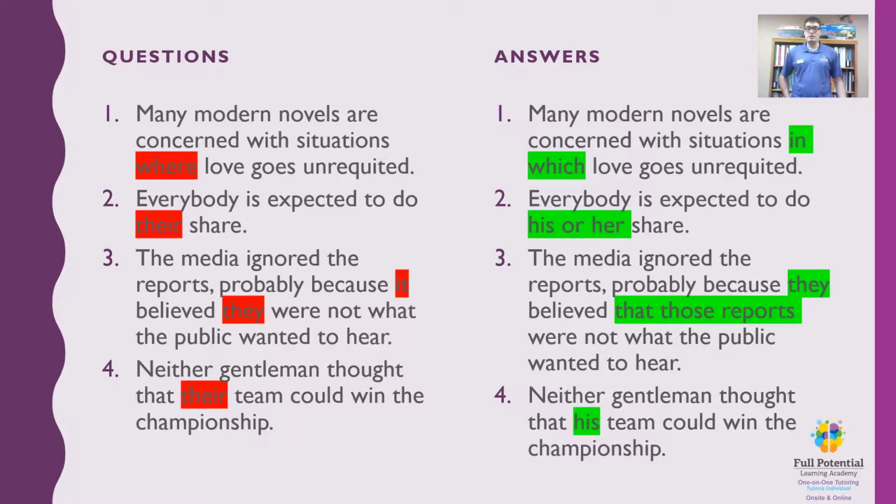It's okay if you make mistakes. Just feel free to review these answers and go over them yourself and see how you did. For the answers, the best way for sentence 1 to be said is, many modern novels are concerned with situations in which love goes unrequited, because love is a thing, not a location. Second sentence, we've seen this before, there should be switched to his or her, because it's everybody and that is singular, and his or her is also singular.